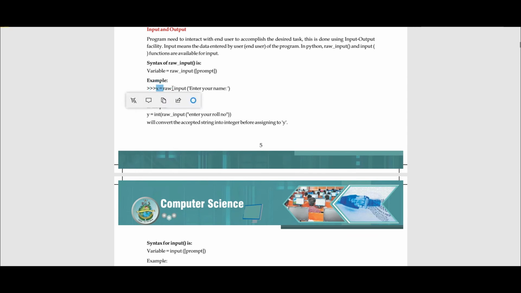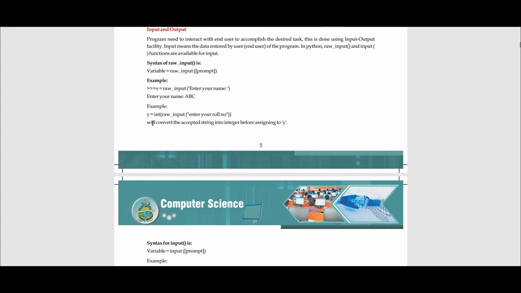Suppose x = raw_input("enter your name"). What it will display is "enter your name," and here the user has put ABC. It's simple: you have taken it, and now this ABC value is assigned to x. Similarly, if we take a variable y and use raw_input("enter your roll number"), this roll number needs to be changed into int. So raw_input will take the roll number, and int will change that entire input into an integer value.